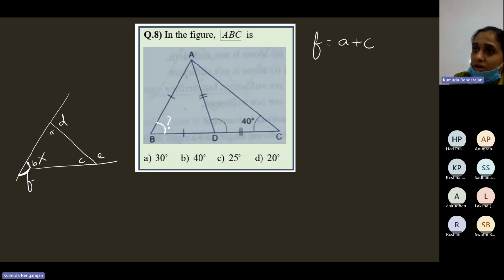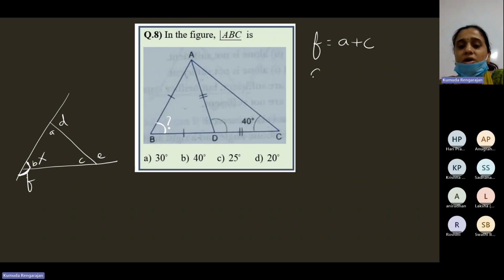Now, with respect to F, B is the adjacent interior angle. And the remaining two angles, A and C, for F are opposite interior angles. So F is equal to the sum of the two interior opposite angles. Leave the adjacent angle. The remaining two angles, add that. So F is equal to A plus C.